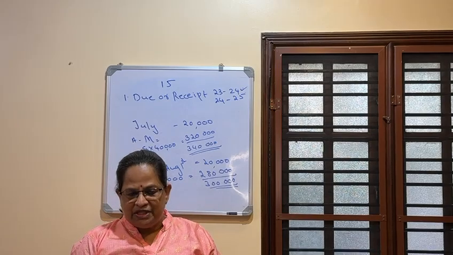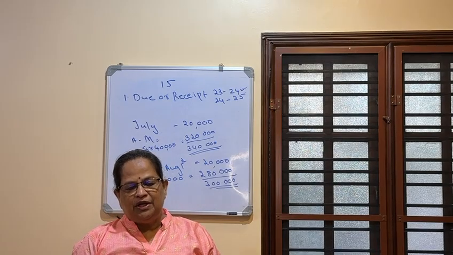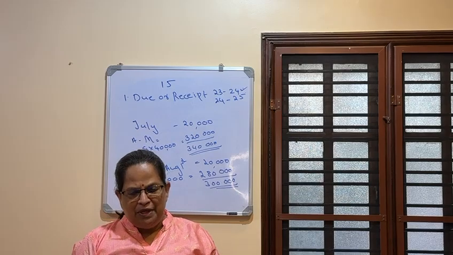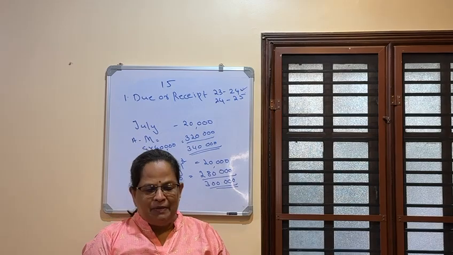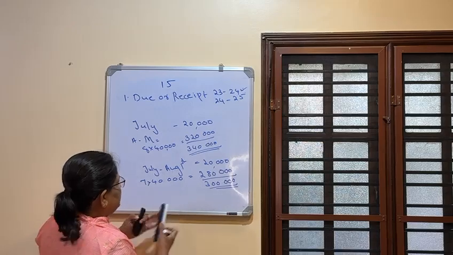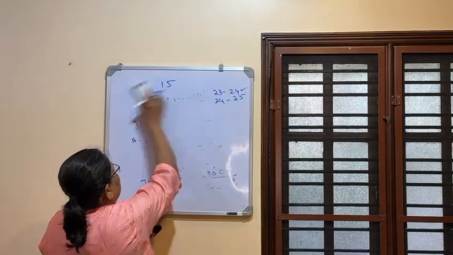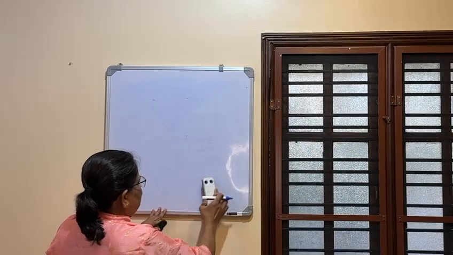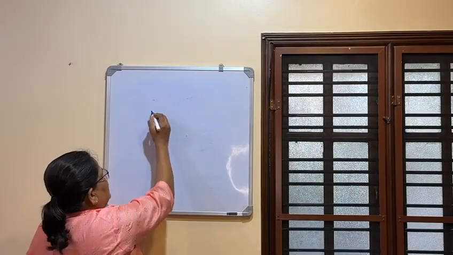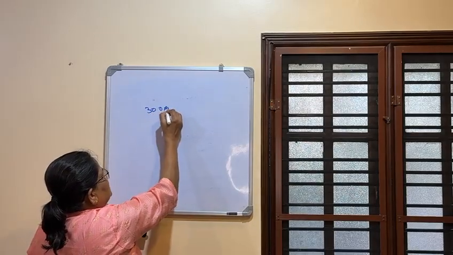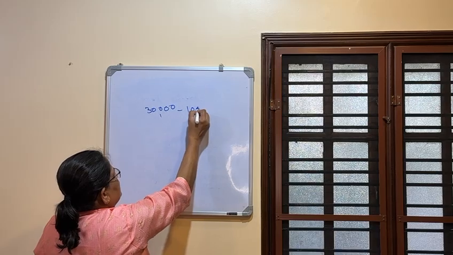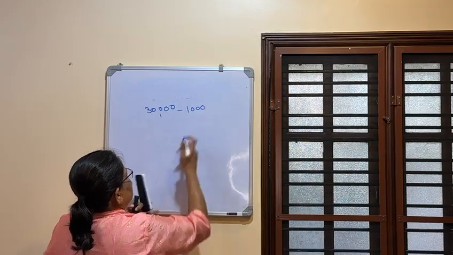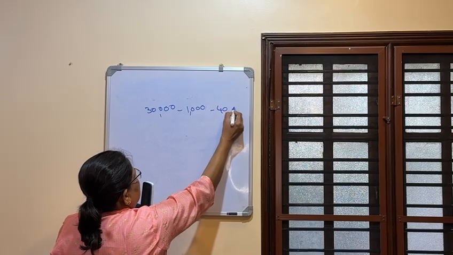Pay scale is a structured range of salaries for a particular job or group of jobs. That is the definition. It usually has a minimum pay, maximum pay and increment. Say for example, it is given like this. Whenever you join for a job, you get an appointment order. Say for example, it's 30,000, 1,000, 40,000. This is the pay scale.